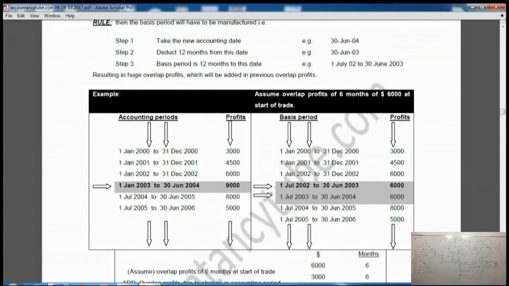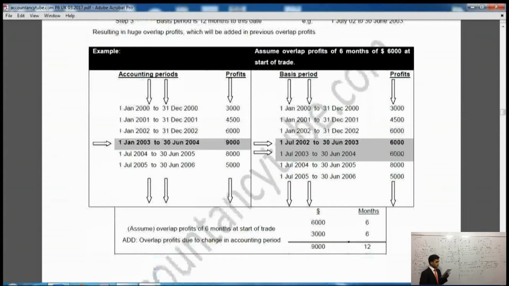How much is added? Our profit was £9,000, whereas on the right side it is £6,000 and 6,000 again, so it is £12,000. So £12,000 minus £9,000, our additional overlap profit is £3,000. So our total overlap profit will be £9,000.